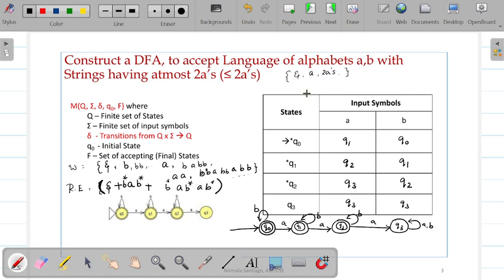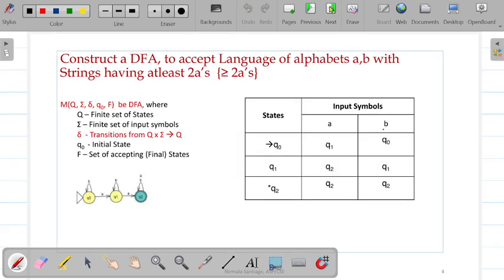Now, let us see another example with at least 2 A's. When they give us at least 2 A's, it means a minimum of 2 A's, and there can be more than 2 A's in the language. Therefore, for a minimum of 2 A's, as we did for exactly 2 A's, we have to draw the diagram.